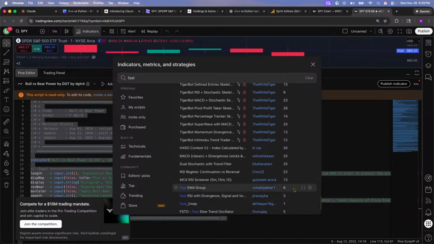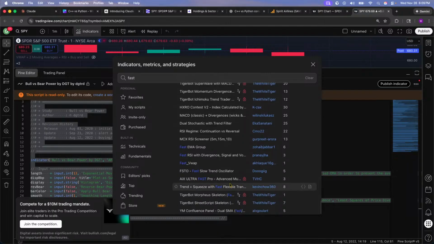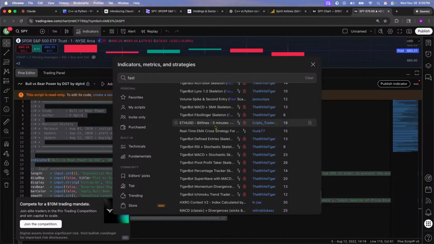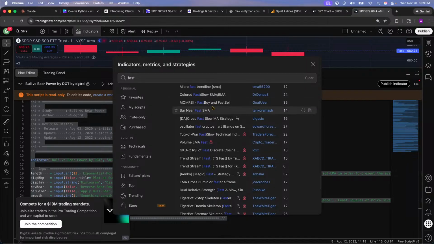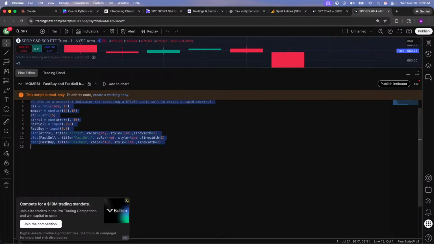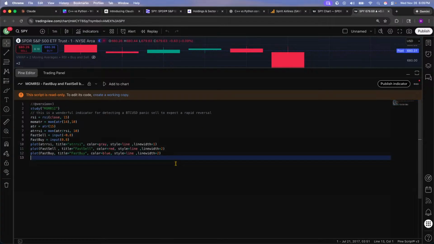Do a fast EMA group. This is interesting. Fast VWAP, trend squeeze. No. I already have. I'm trying to see because there was one that did. Mo RSI fast buy. Okay, let's look at this one. This is a lot simpler. A lot simpler.